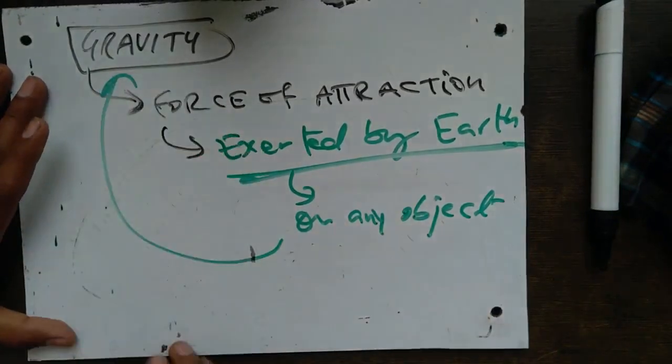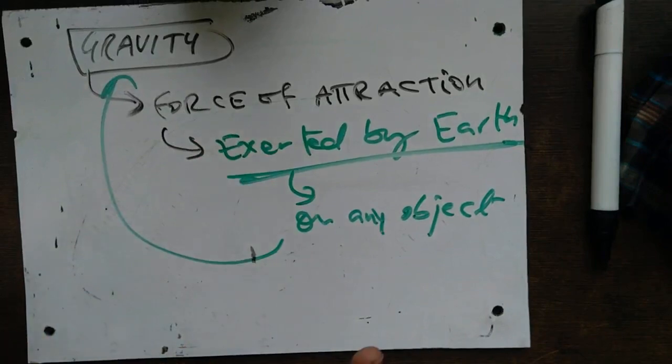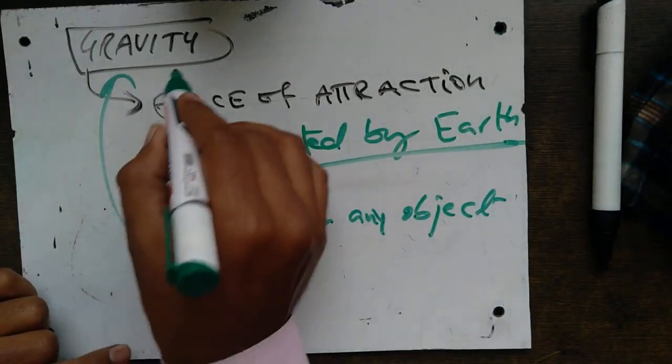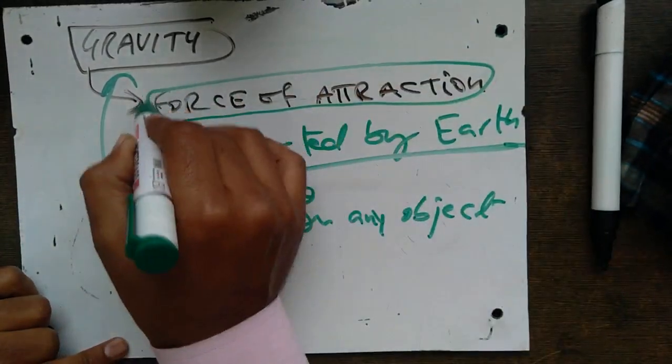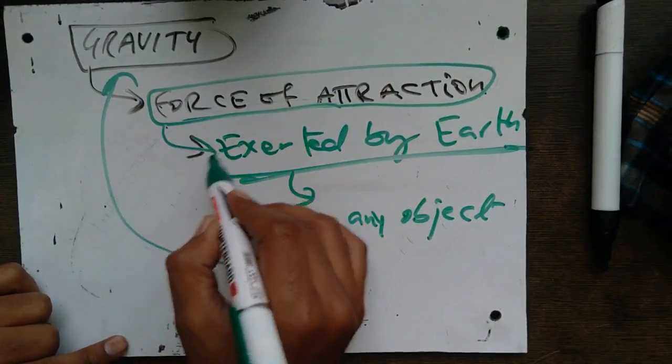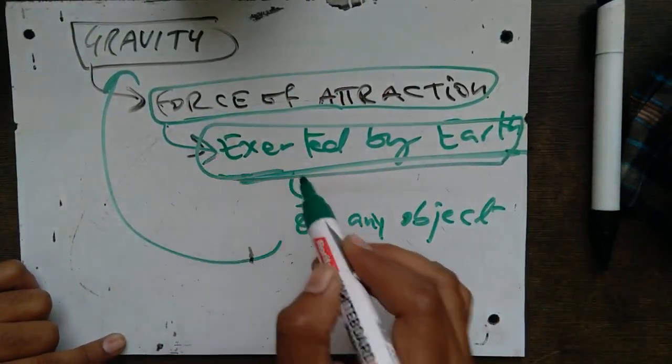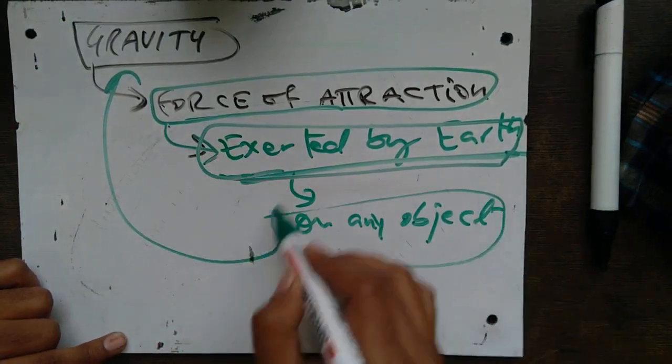That is known as gravity. Okay, get my point? Is that clear now? Gravity is that force of attraction which is exerted by the earth on any object.